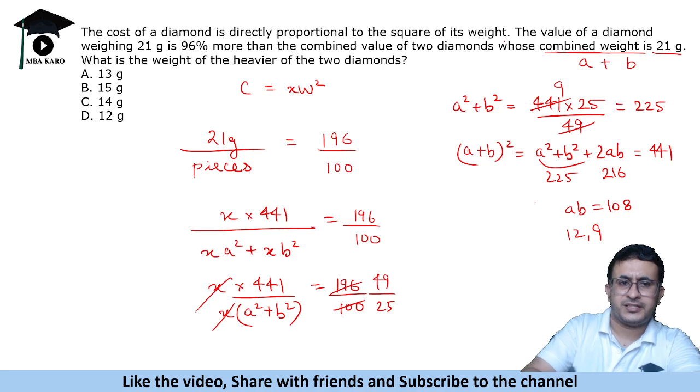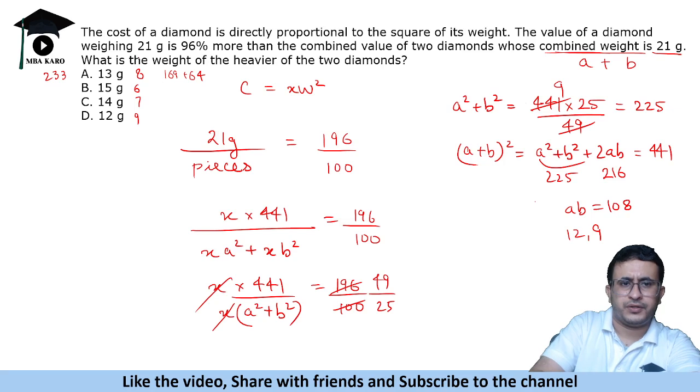ठीक है, so instead of those, what you need to see is use options. Options करते हैं 13 और 8 रखते हैं, 15 और 6 रखते हैं, 14 और 7 and 12 and 9. So 13 square is 169, and this is what you get. This is you will get as 64. So 233.